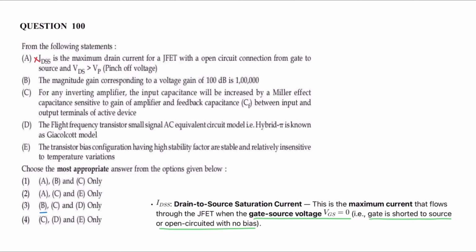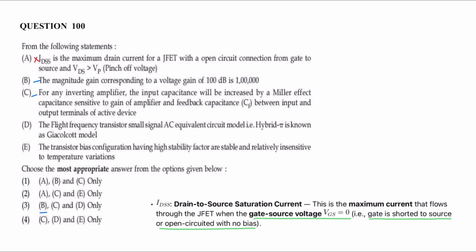So option B is correct. Statement C, for any inverting amplifier, the input capacitance will be increased by the Miller effect, capacitance sensitive to gain of amplifier and feedback capacitance CF between input and output terminals of the active device. Statement C is also correct.